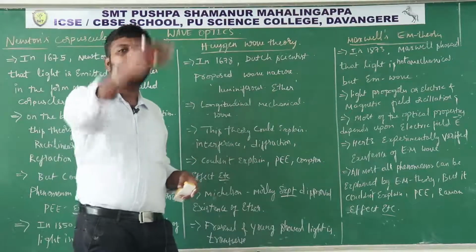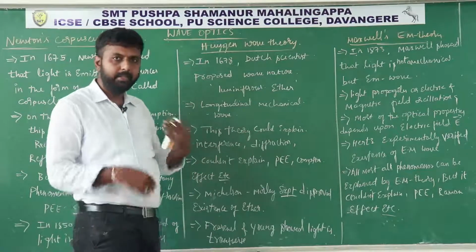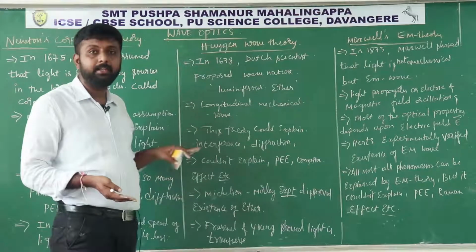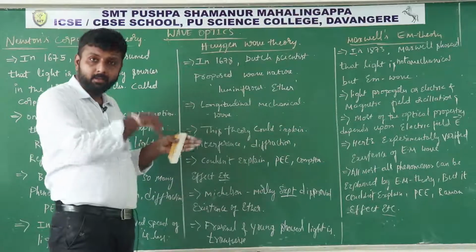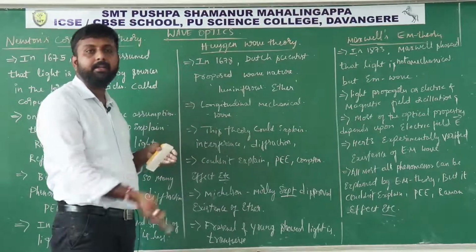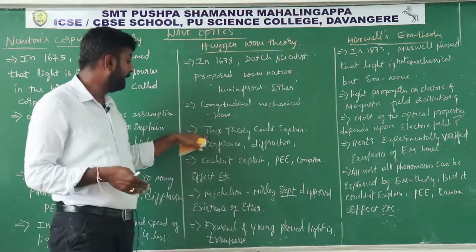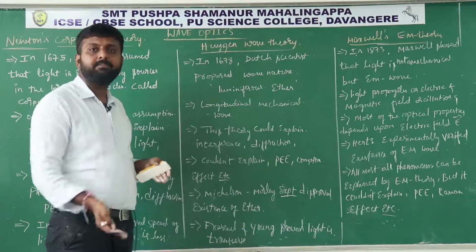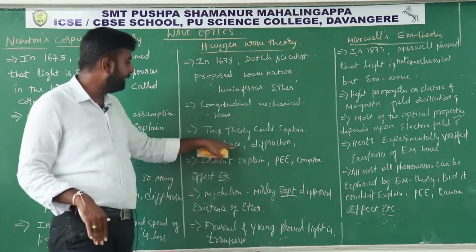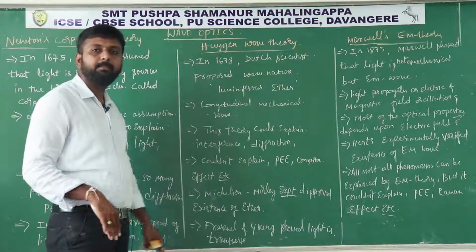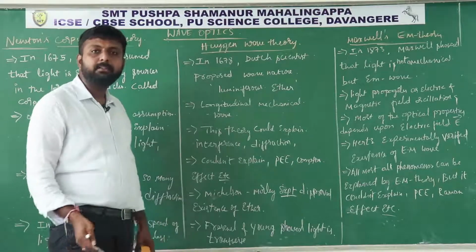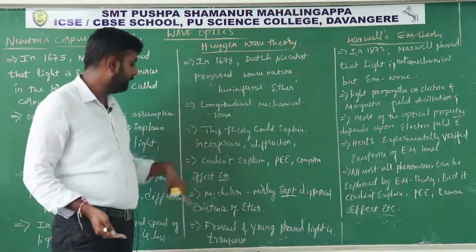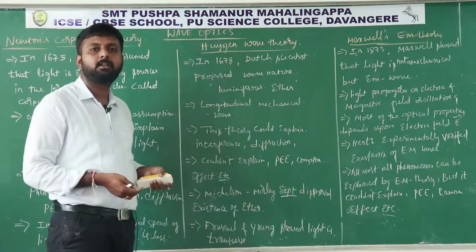Based on this Huygens wave theory, he suggested light is a longitudinal mechanical wave. He also explained reflection, refraction, interference and diffraction, but he failed to explain the photoelectric effect, Compton effect, Raman effect, etc.